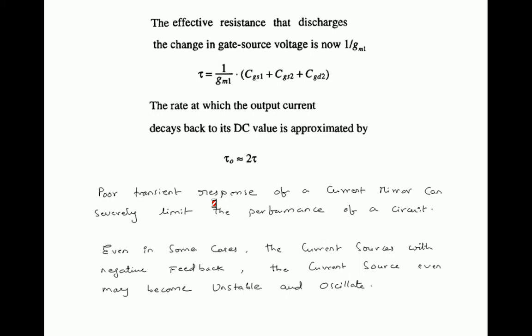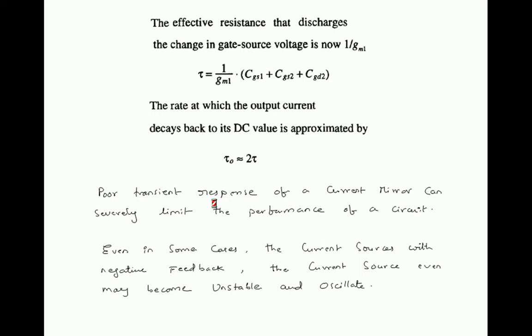Let us assume under steady state I is equal to 10 microamperes, and whenever a positive going step is applied, at that time VGS changes, which forces I naught to change. So I naught changes to 10.5 microamperes. Previously it was at 10 microamperes, now it is changing to 10.5 microamperes. The extra amount is nothing but 0.5 microamperes. It has to come back, that is, it has to discharge that 0.5 microamperes.